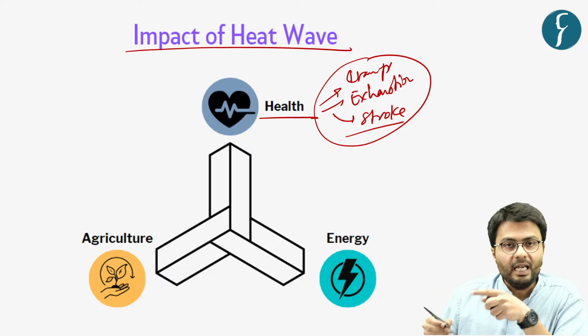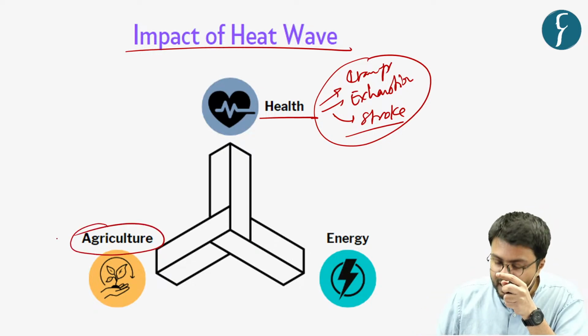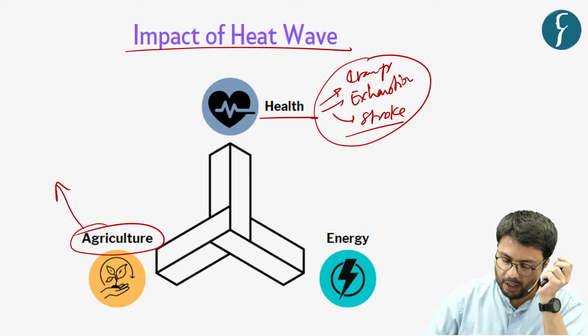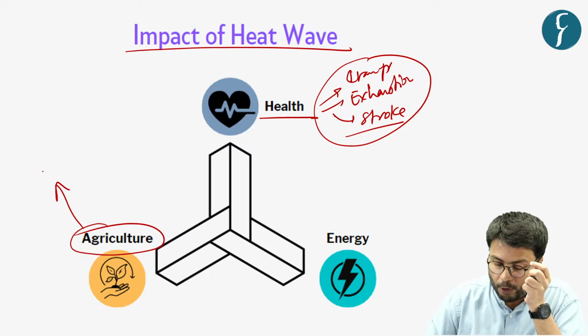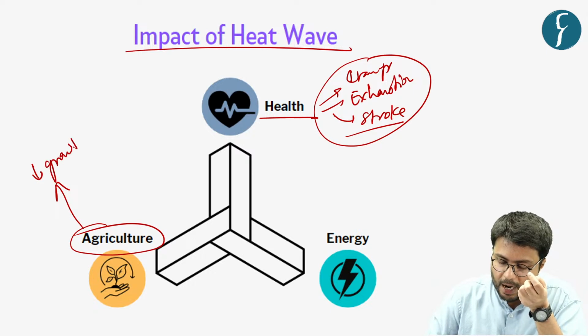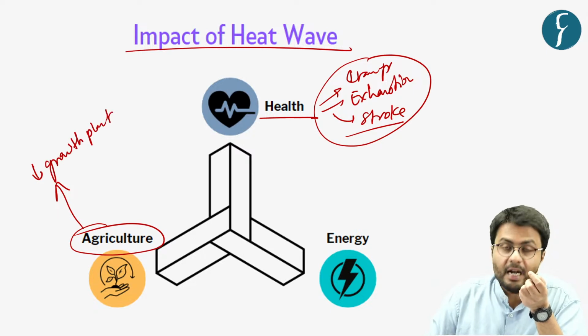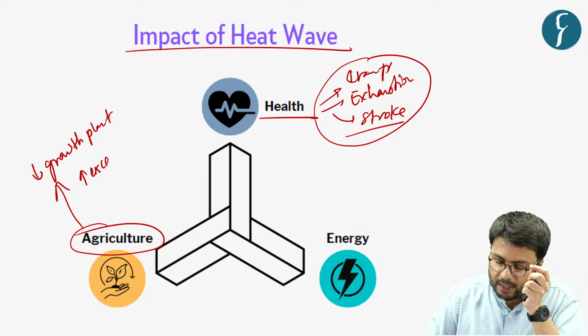Now naturally, heat wave also impacts the agricultural sector, because first and probably the most important factor is that it reduces the growth of plants in any region, in addition to causing excessive stress in the livestock sector.